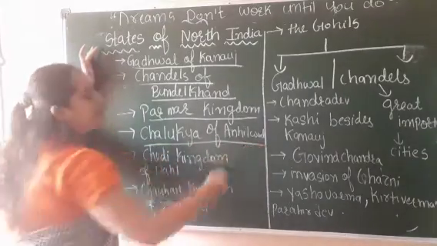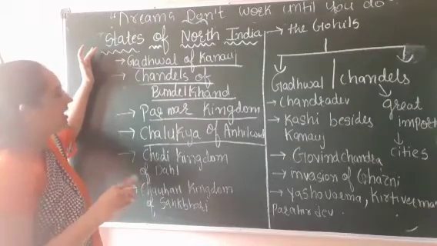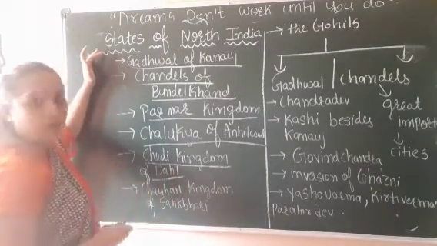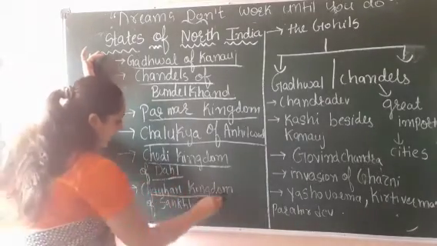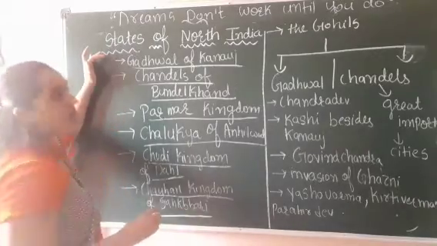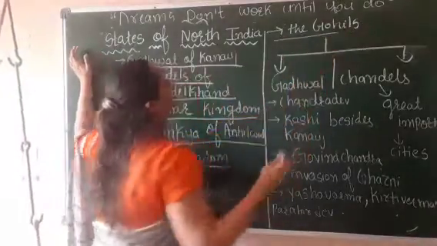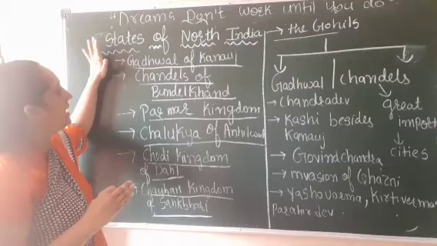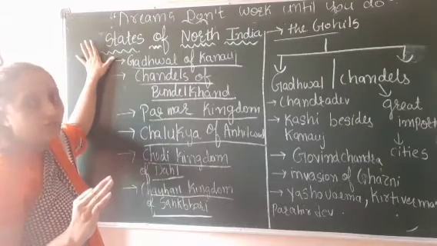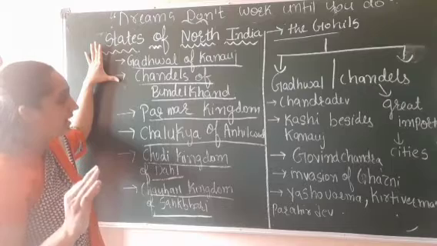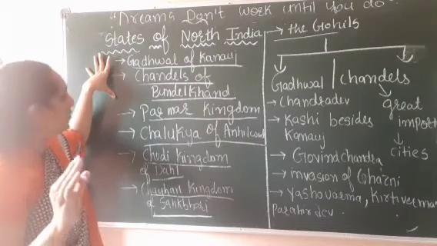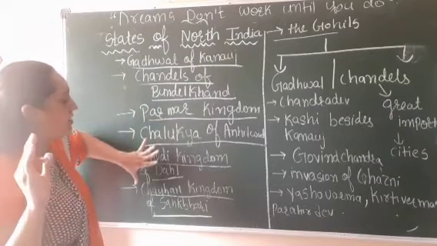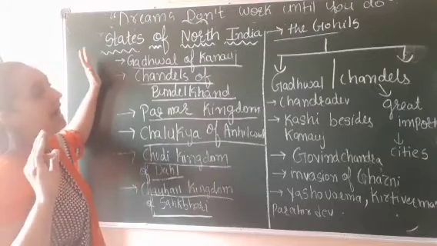Chalukya of Anilwad. We are going to learn this in detail, okay? Then Chedi kingdom of Dahal. Chauhan kingdom of Shakhambari and the Gohils. So these were the places in the northern part of India. Again I am repeating: Gadwal of Kannauj, Chandels of Bundelkhand, Parmar kingdom of Malwa, Chalukya of Anilwad Patan, Chedi kingdom of Dahal, Chauhan kingdom of Shakhambari and Gohils.